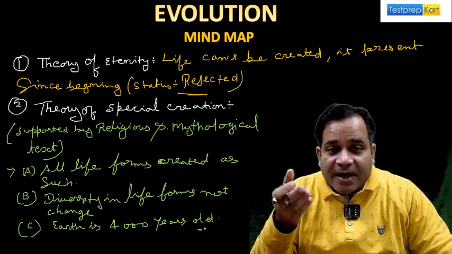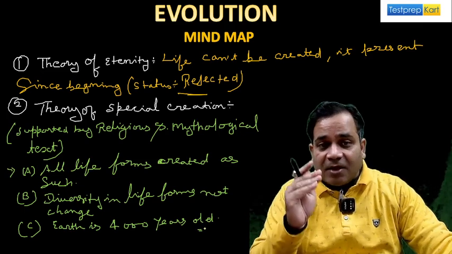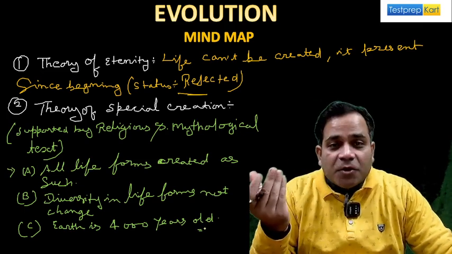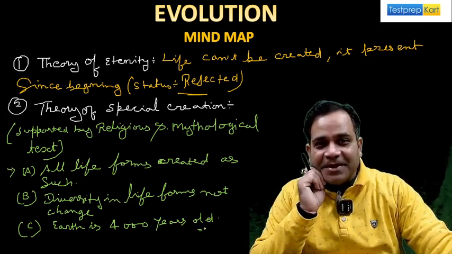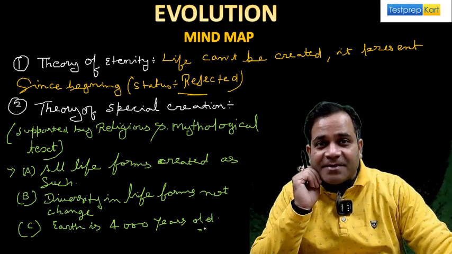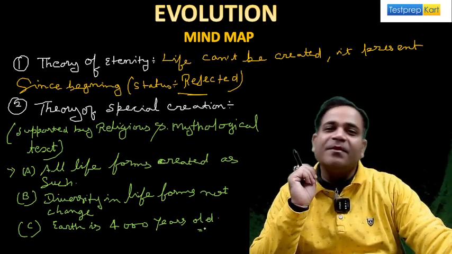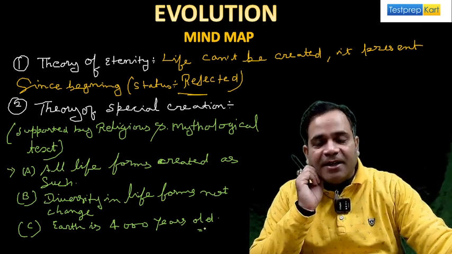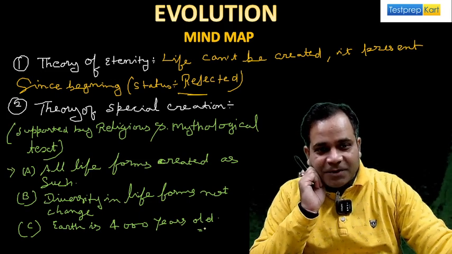No, no. Diversity in life forms does not change? Yes, diversity of life can change, my dear. Without diversity in life changing, how will evolution take place? Yes or no? So diversity has to be there, no? Varieties of life have to be there, no? So without varieties of life, how can we imagine that evolution will occur? Yes or no? That's one of the things.